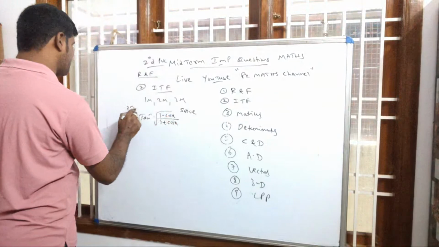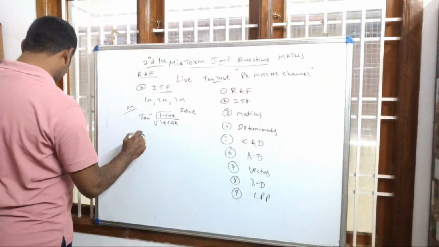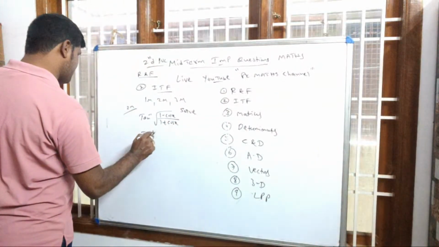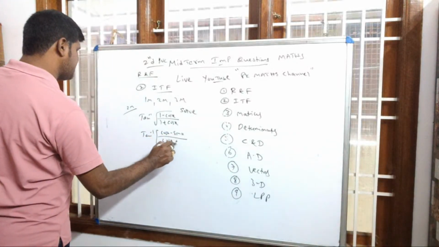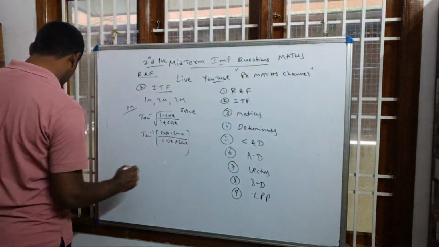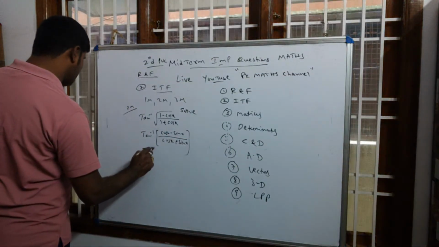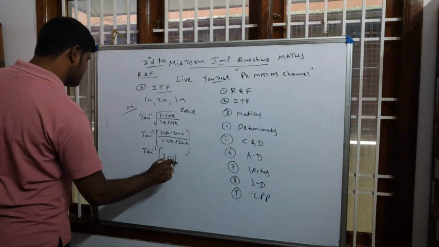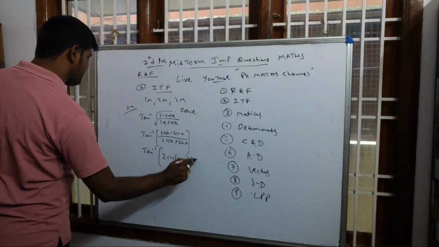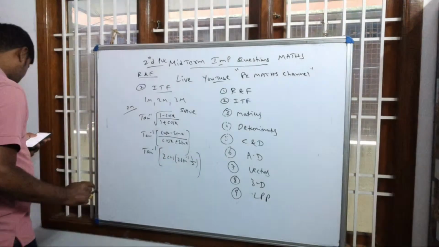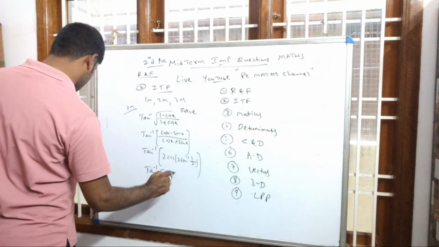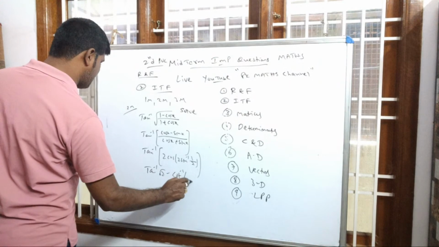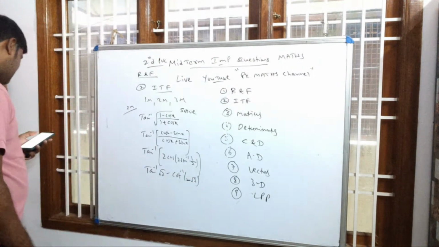These are 2 mark questions I am telling. Or else they will ask like this: tan inverse (cos x minus sin x) by (cos x plus sin x). You may expect this question also for 2 marks. Or if they want to give it a little bit easier, tan inverse 2 cos (2 sin inverse 1 by 2). These are also possible. Like this type of questions. In the rare case, they may give tan inverse root 3 minus cot inverse minus root 3 also. These are the questions.